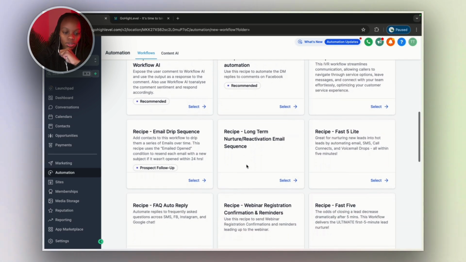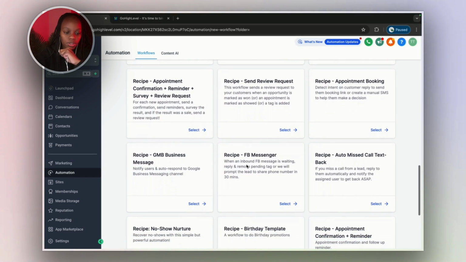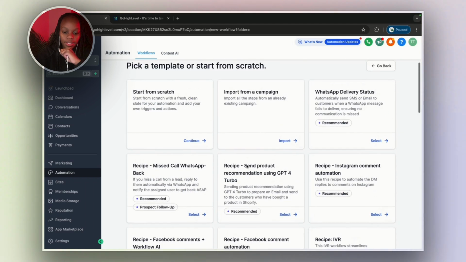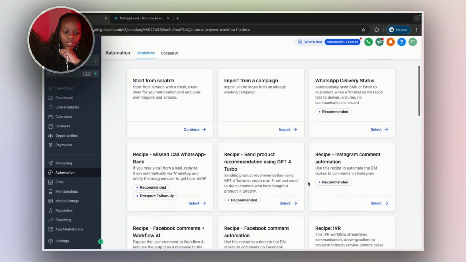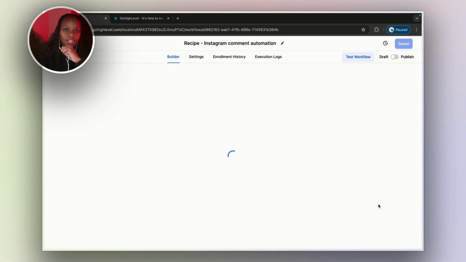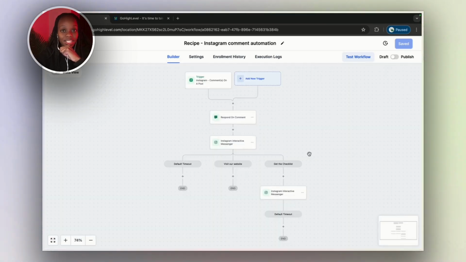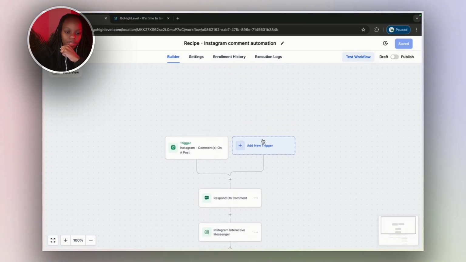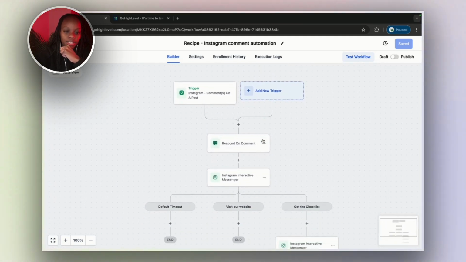Okay, what's the famous automation in here? I think the DM automation. Yep, let's do the DM automation. So if you want to do the keyword automations, like comment this word and I'll send you blah blah blah, this is where you set it up. This is the behind the scenes of having a DM automation or a comment automation. I don't know what you call it, a ManyChat automation. ManyChat made this famous, so I'm gonna call it a ManyChat automation.